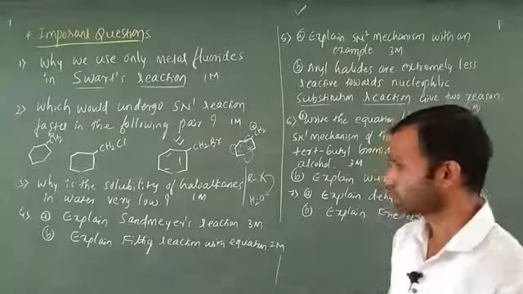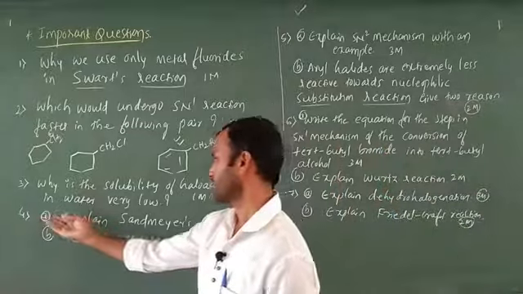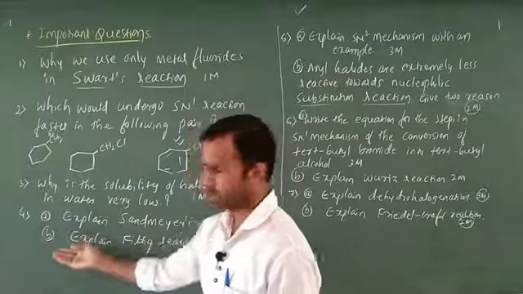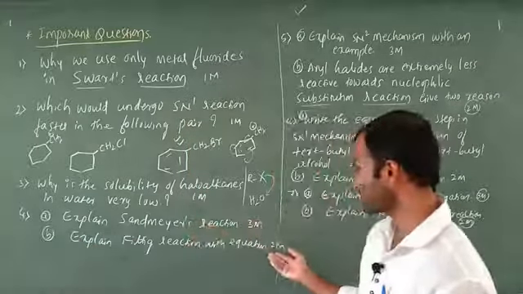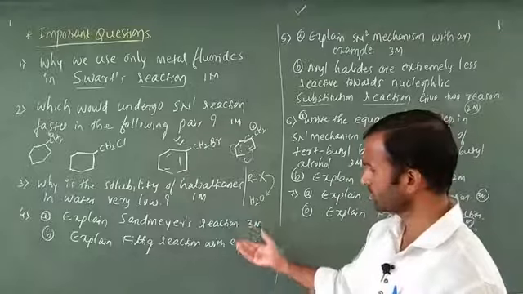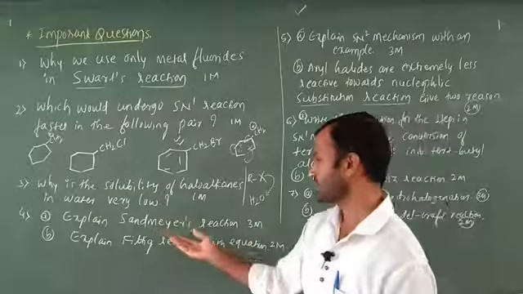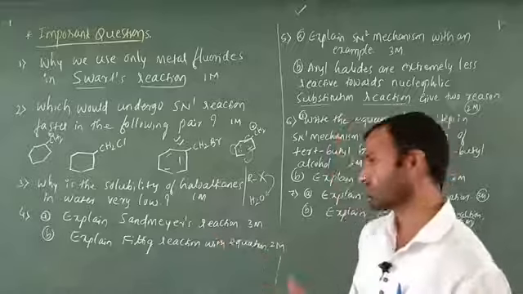Next is the fourth question, a direct question with sub-questions A and B. This one has 3 marks and this one has 2 marks, totally 5 marks for these two questions. Explain Sandmeyer reaction. It is there in the notes, you have to write it.